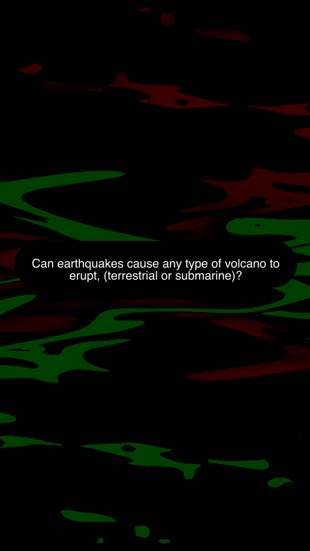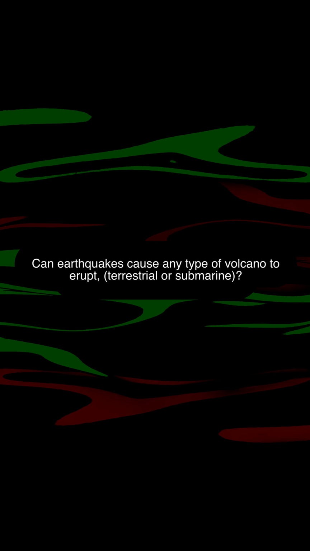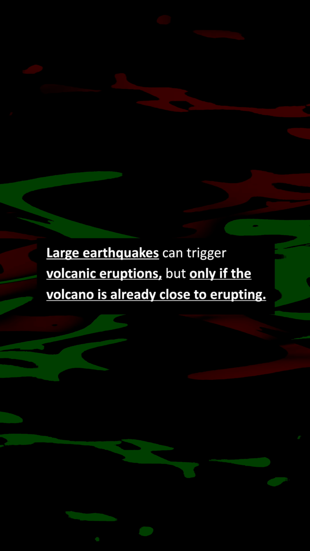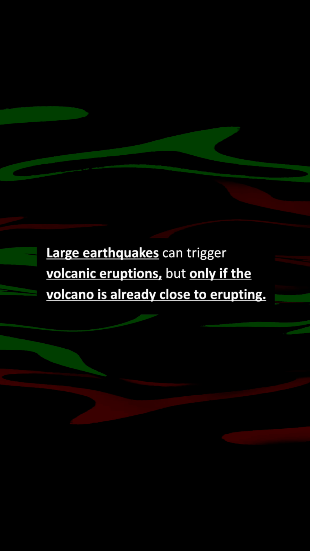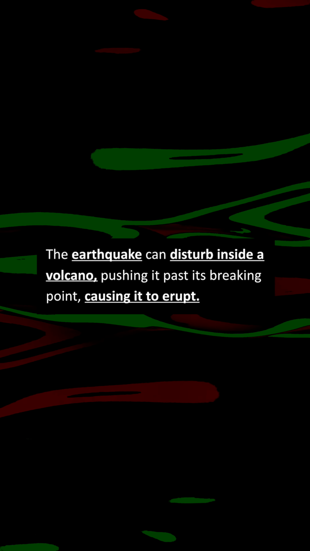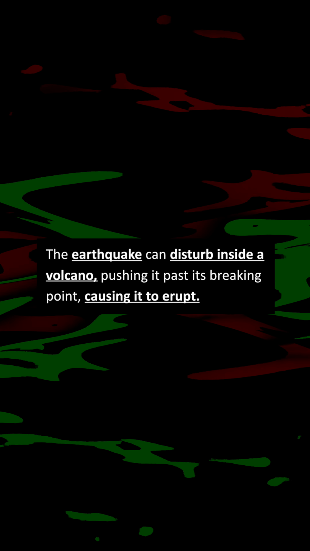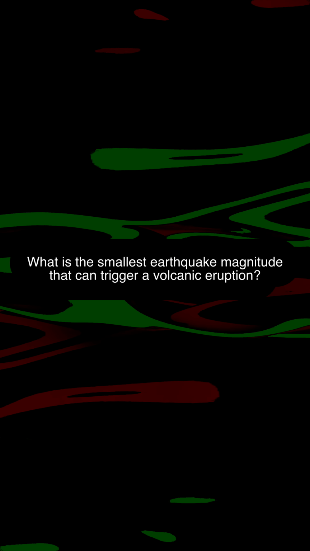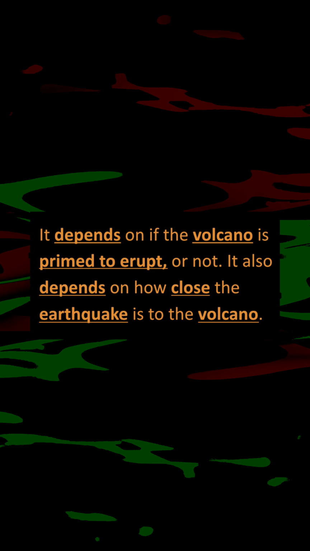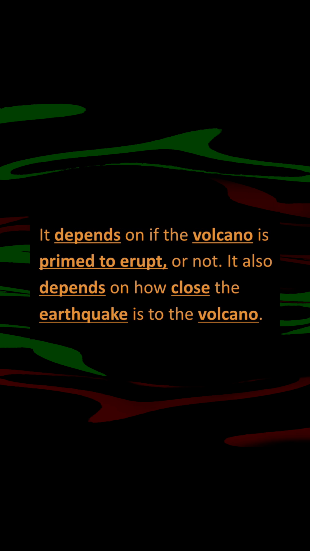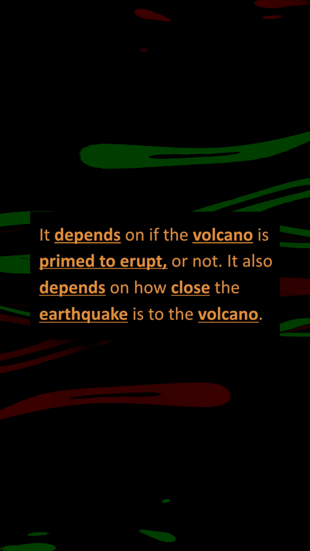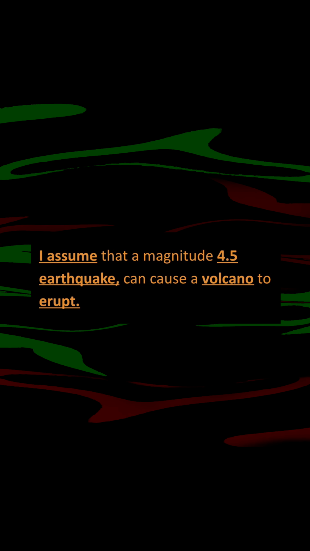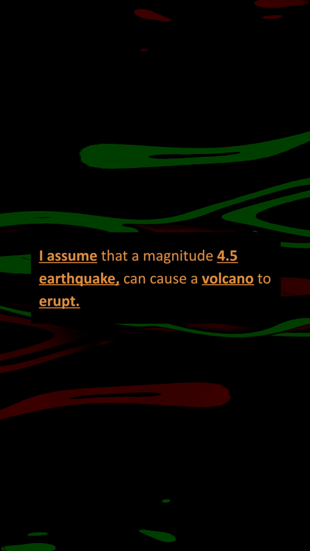Moving on to the next question. Can earthquakes cause any type of volcano to erupt, terrestrial or submarine? Yes, earthquakes can cause volcanoes to erupt. Large earthquakes can trigger volcanic eruptions, but only if the volcano is already close to erupting. The earthquake can disturb the inside of a volcano, pushing it past its breaking point, causing it to erupt. Moving on to the next question. What is the smallest earthquake magnitude that can trigger a volcanic eruption? It depends on if the volcano is primed to erupt or not. It also depends on how close the earthquake is to the volcano. Let's say the volcano is primed and the earthquake was close to the volcano. I assume that a magnitude 4.5 earthquake can cause a volcano to erupt.